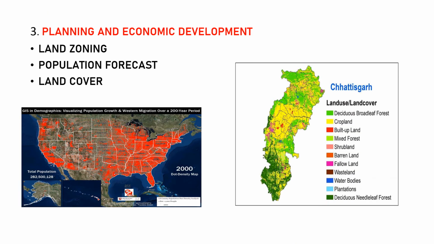Next is planning and economic development. In this we have land zoning. Land zoning means earthquake zones. In India we come under 4 zones: zone 2, 3, 4 and 5. Next, population forecast. We can calculate the population based on previous few decades data and present data, and we can predict the future population. Next is land cover. It includes trees, waters, bare ground, fallow land, type of trees, type of forest.